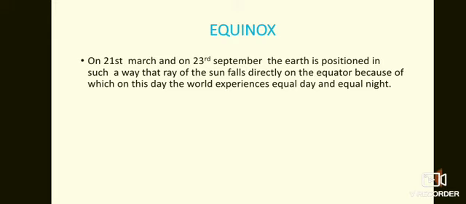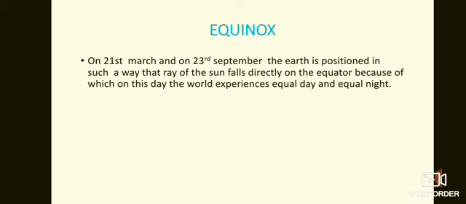I hope you all understood. So equinox is nothing but a position of the earth. On equinox, the position of the earth is in such a way that the rays of the sun fall directly over the equator, and the length of the day and night becomes equal all over the world.